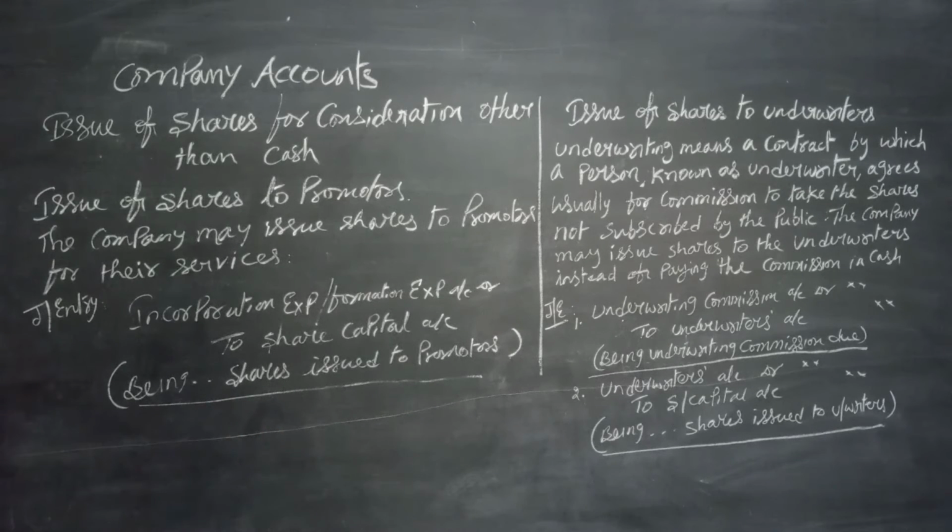Means the persons who agree to take the shares not subscribed by the public, of course, for commission, are known as the underwriters. So for these, entries will be underwriting commission account debit to underwriters account, underwriters account debit to share capital account. Of course, instead of these two we can write one: underwriting commission account debit to share capital, being shares, meaning the number of shares, issued to underwriters.